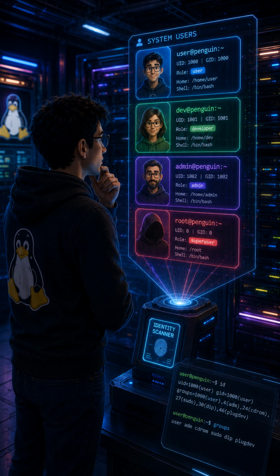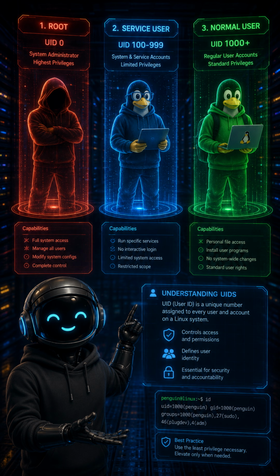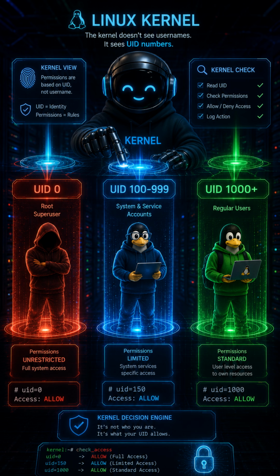How does Linux identify these users? Linux identifies every user with a unique user ID, UID. Root user has UID 0. Service users have UID 1 to 999. On most Linux distributions, normal users have UID 1000 and above. The operating system relies on these IDs, not the usernames, to determine what permissions each user has.